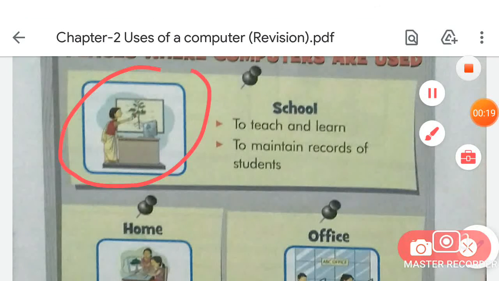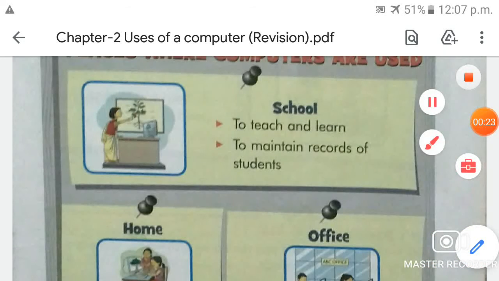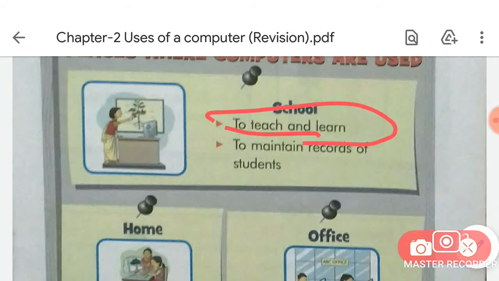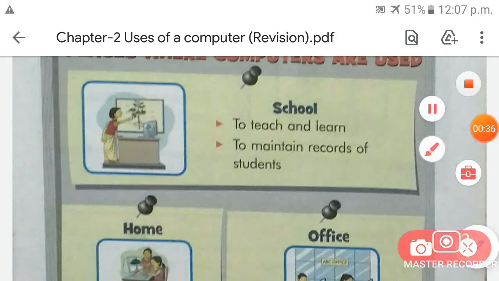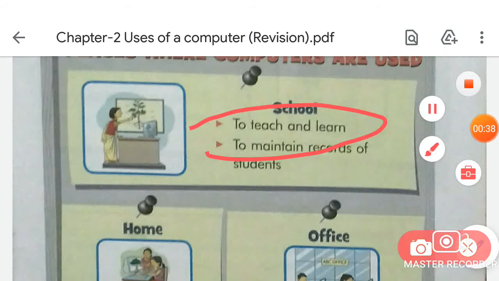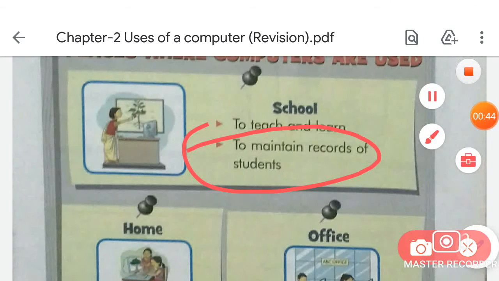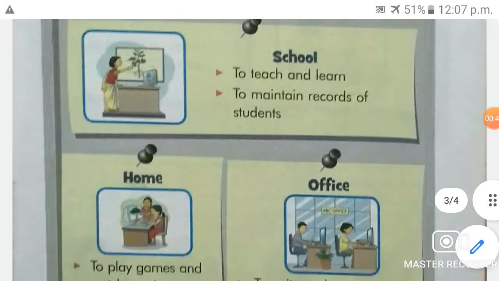In the school, computer plays a very vital role to teach and to learn, and to maintain the records of students who come to school to study. Okay, is that clear?